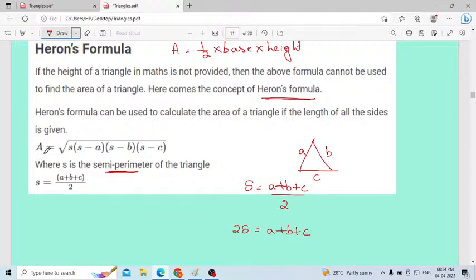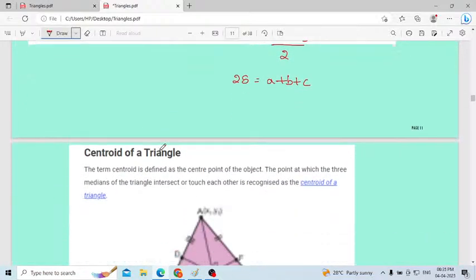Then here you know the formula. A will be equal to the area of a particular triangle. It will be equal to the square root of S into S minus A, S minus B, S minus C. When will we use this formula? When we know the sides of a triangle, all the sides of a triangle. Here A, B, C are the three sides of a triangle. When we know base and height, we will use the earlier formula to find the area of a triangle. When we don't know the height, we will use this formula to find the area of a triangle. That is very, very important. That one you have to remember.